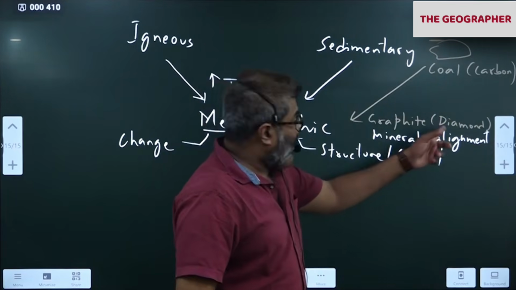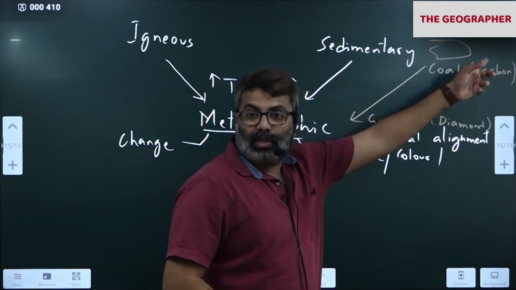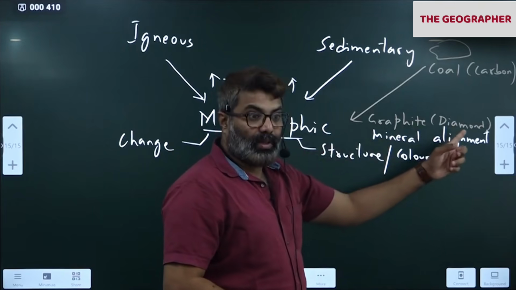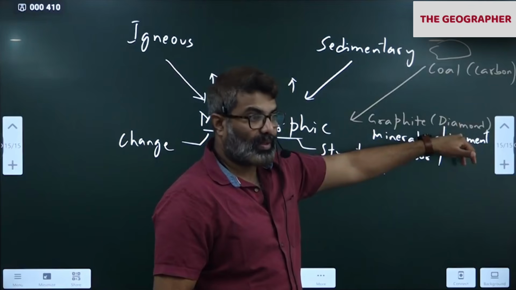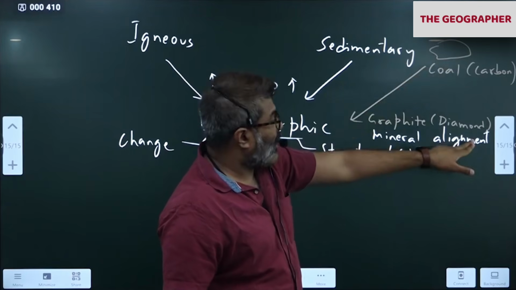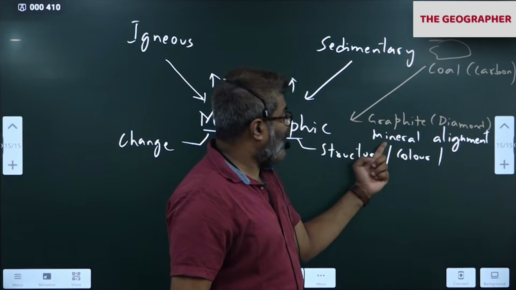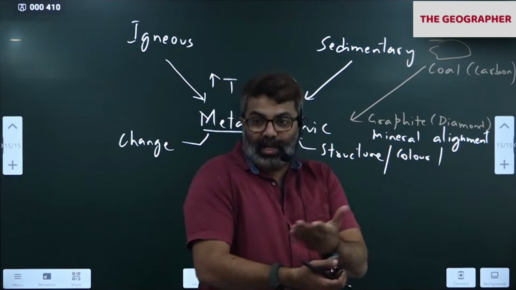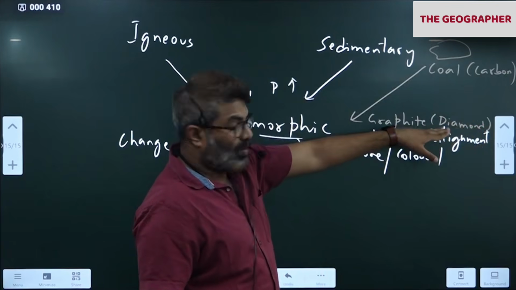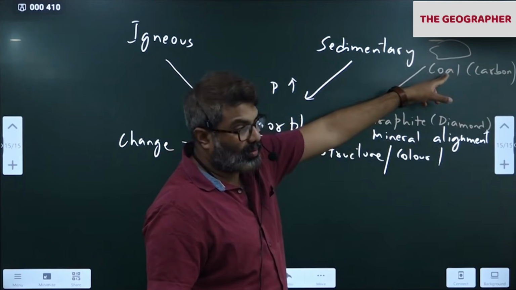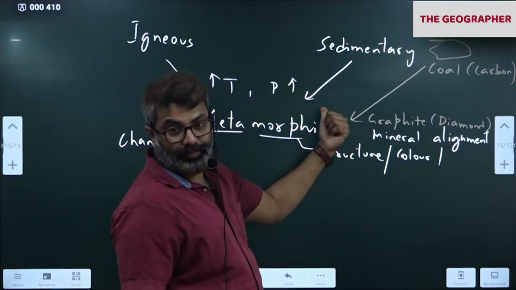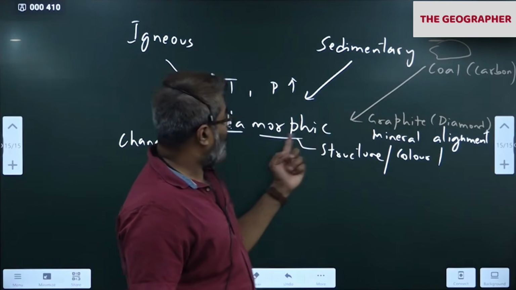Same carbon only. Diamond also has carbon. Coal also has carbon. In coal, carbon atoms are haphazardly arranged. No proper mineral alignment. But in diamond, there is perfect arrangement of carbon atoms. That is the difference. The carbon in the coal and carbon in diamond have one difference. What is that? Mineral alignment. How they are arranged. Atomic arrangement. So as a result, in diamond, we have different arrangement than coal. So remember, that's the difference. That happens when? Under extremely high temperature and pressure. So graphite and diamond are basically metamorphic.